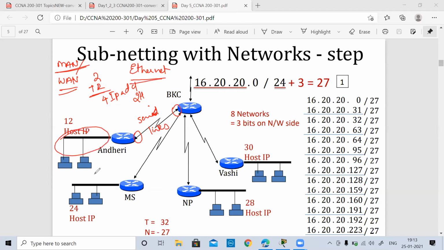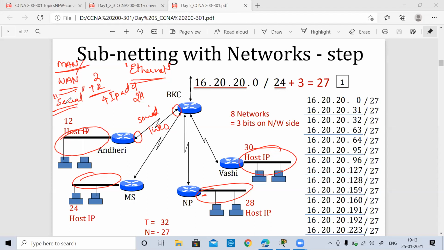Ethernet is used everywhere over here. Everywhere over here we are using Ethernet. We are connecting to a fast Ethernet port or a gigabit Ethernet port. However, when we are connecting on a MAN or a WAN, the serial link technology is generally used. This is different than the Ethernet technology. As of now, you can just remember that over a LAN network, we are working with Ethernet as a technology, and over a MAN or a WAN network, we are working with serial technology.